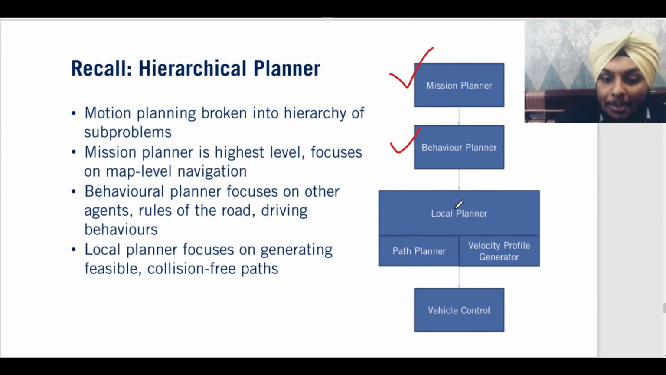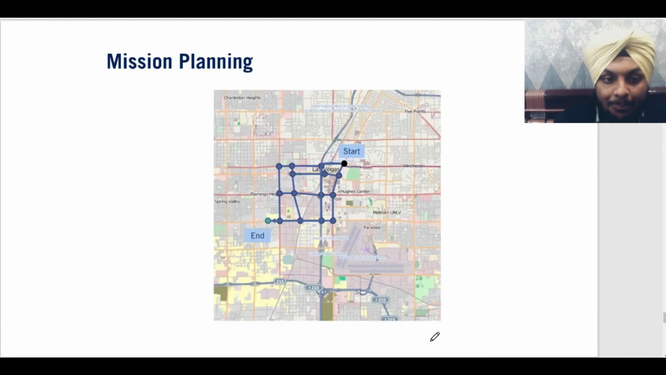Then comes local planner, which includes two things, that is path planner, determining the path, and velocity profile generator, which generates how much speed the car has to maintain so that it is a smooth drive for a traveler. And finally, the actual control in the vehicle.